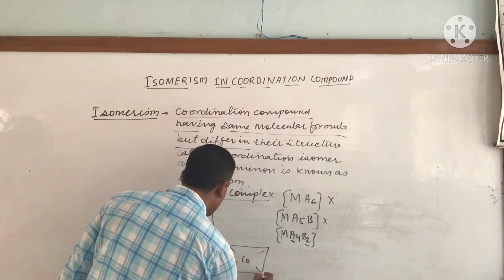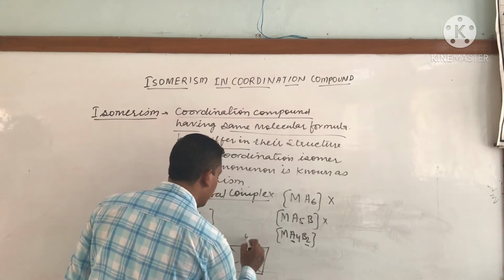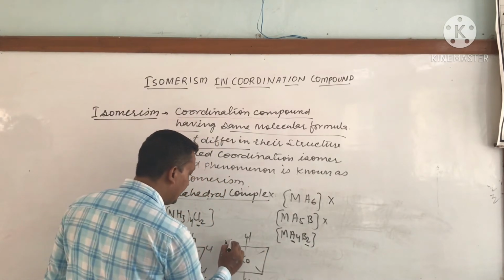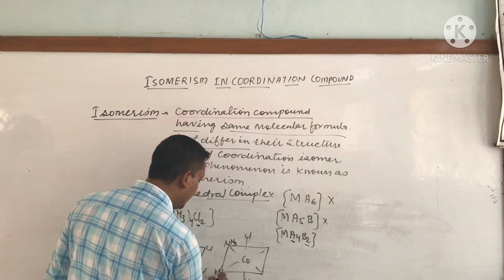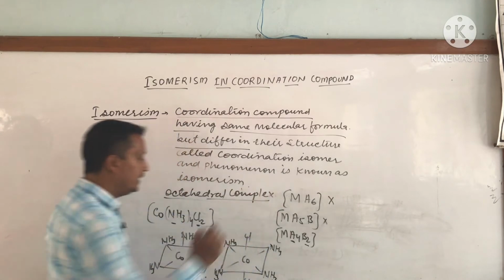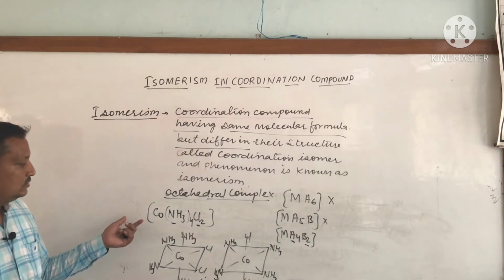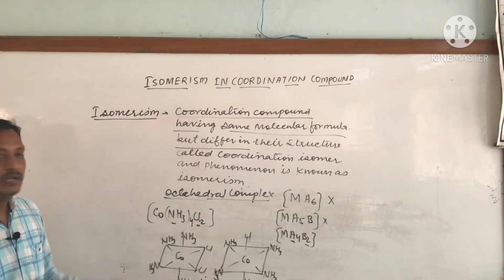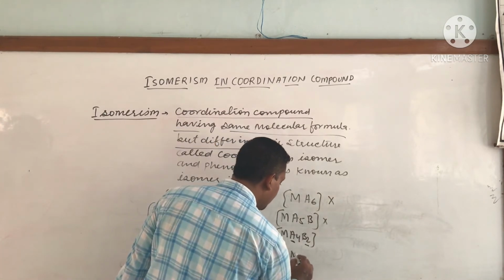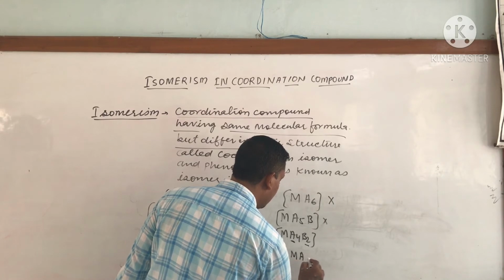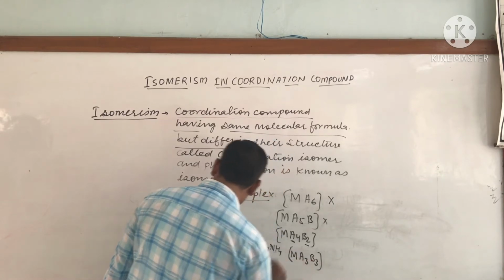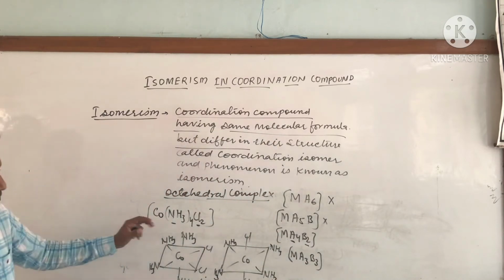Next we are taking the example of Co and we are preparing the trans form. So in this case we are to arrange Cl oppositely and then NH3, NH3, NH3 and NH3. So these are the geometrical isomers of these molecules. Okay, next molecule, suppose we are taking Ma3B3. Is geometrical isomerism possible for this molecule?